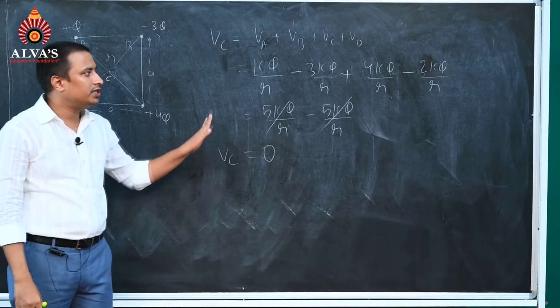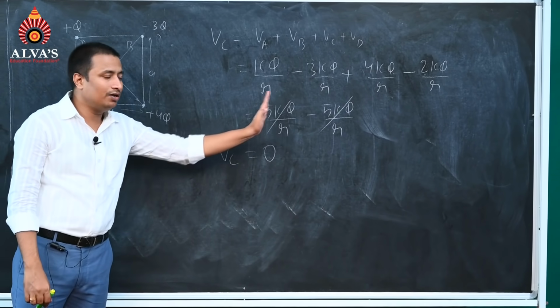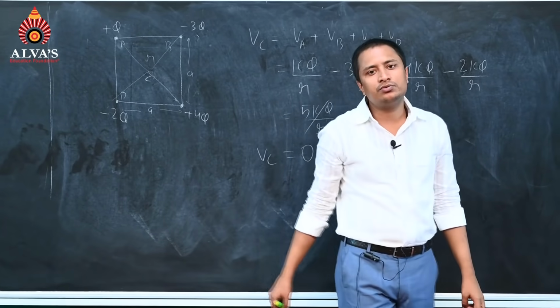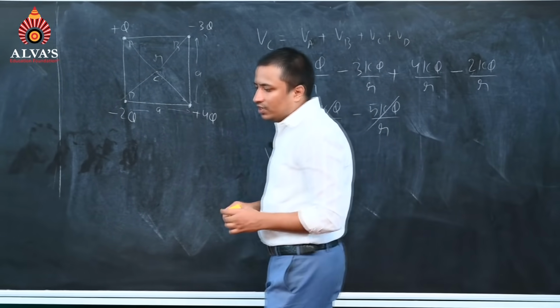This is our first question based on point charge. Potential at C point will be equal to 0. We have added potential due to each charge, and we got potential at C point equal to 0. Kindly write it, note it down. Then we have another question.